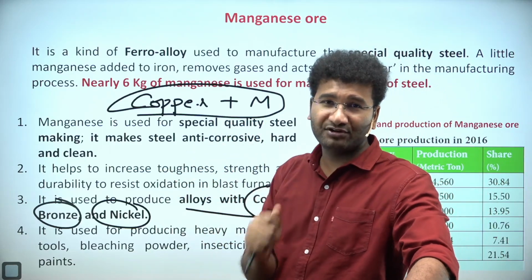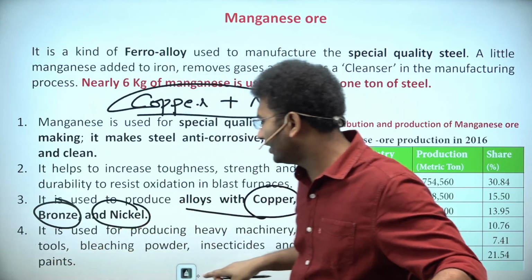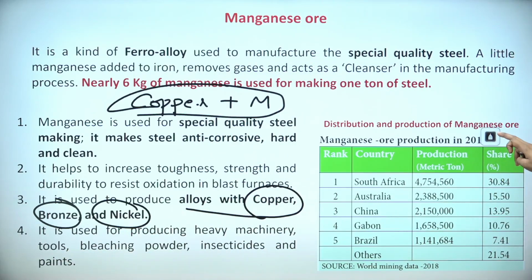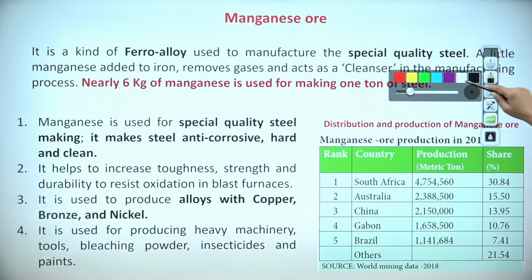Alloys are stronger as compared to the pure materials, right? This is the work of the alloys, right? It is used for producing heavy machinery, tools, bleaching powders, insecticides and paints, right? These are the major uses. Now, where do you find the best manganese across the world?